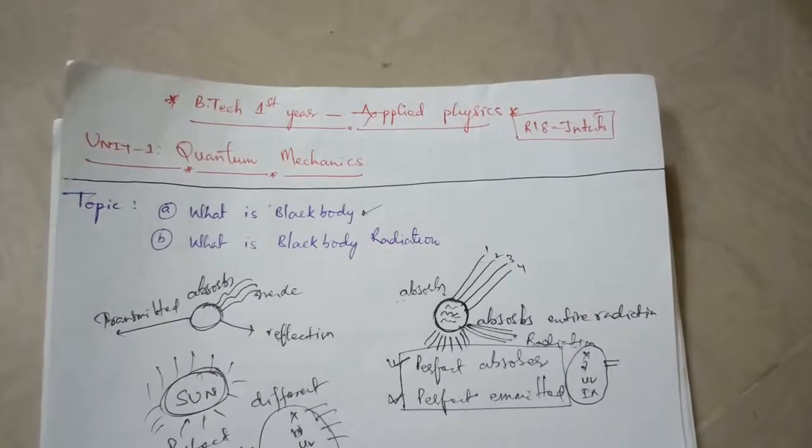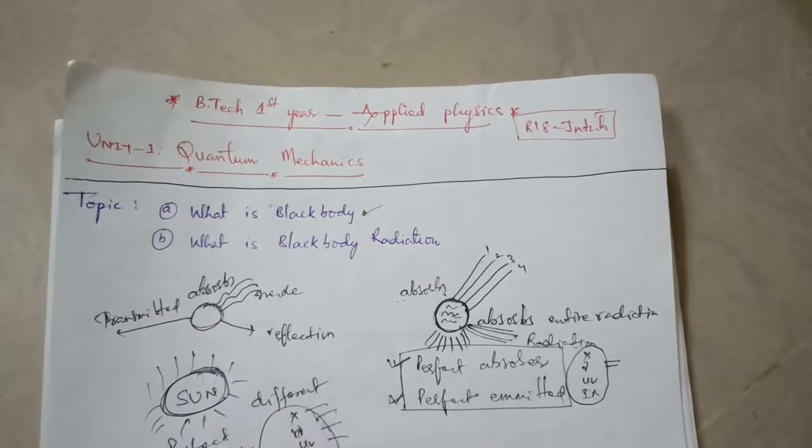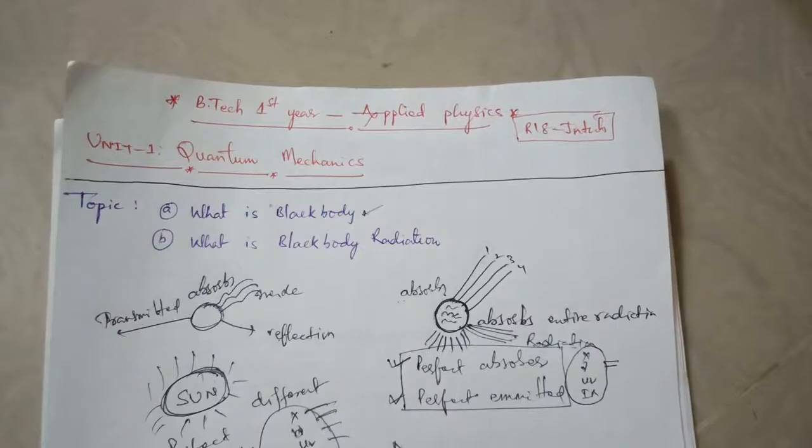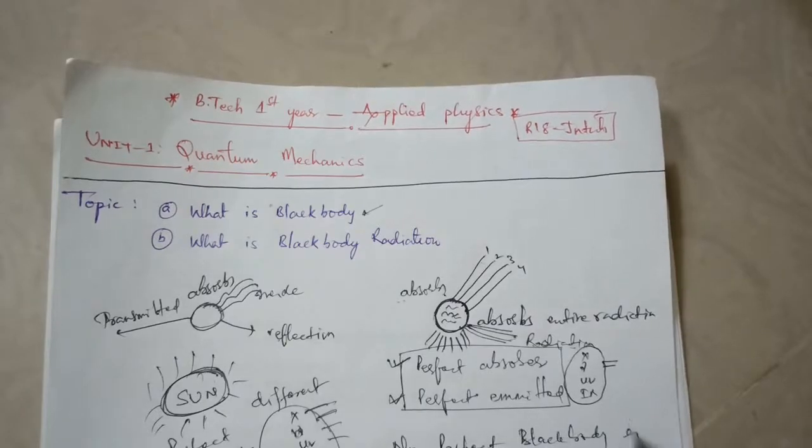Perfect emitter. But the sun is not a perfect absorber, because it only emits all kinds of wavelengths of energy of electromagnetic waves. So we can say there is no perfect black body in the universe.